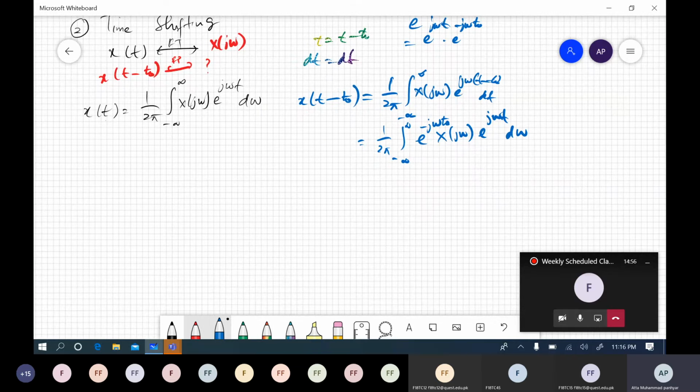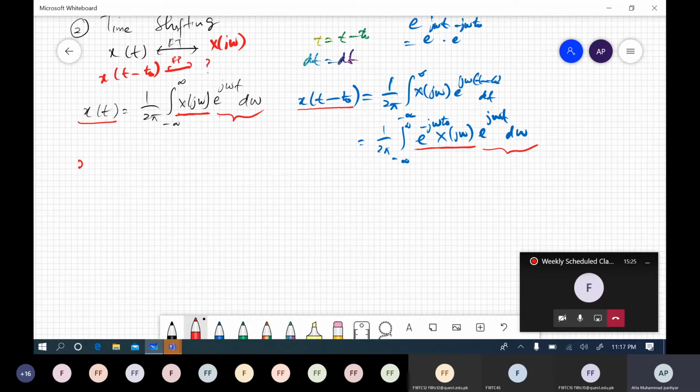whenever we have a frequency response in inverse Fourier transform, if we wish to compute the time domain signal, its frequency response is always given as input here, right? Now if we have a shifted input, you can see its frequency response must be this thing, right? Because this belongs to the formula. So this must be the frequency response of this shifted signal.